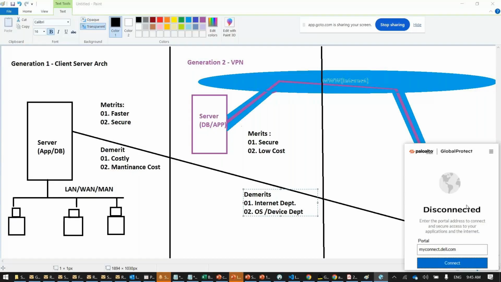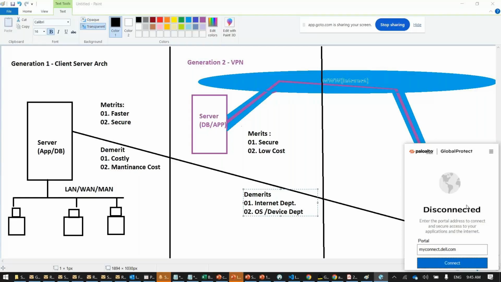It's something like a time bomb you're giving to me. If that device connects to my office server, it will blast. Why? Because the virus from your machine will now flow to my office. Yes or no? So the company doesn't want to take a risk. That is the reason VPNs are only allowed through company devices. So that means device dependent.